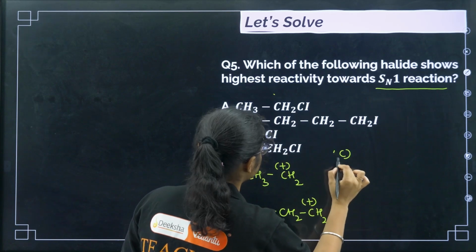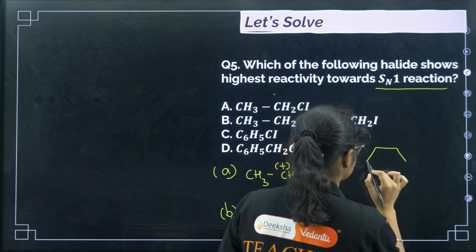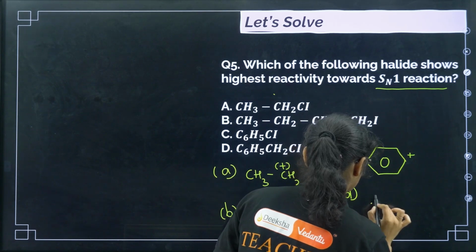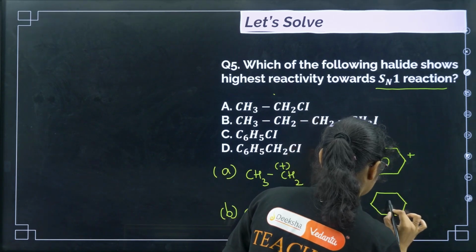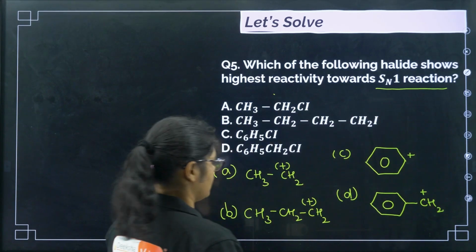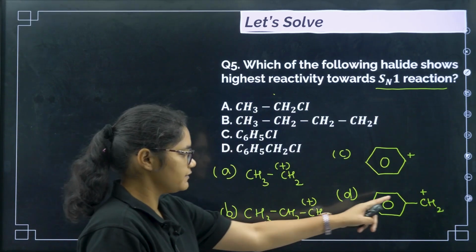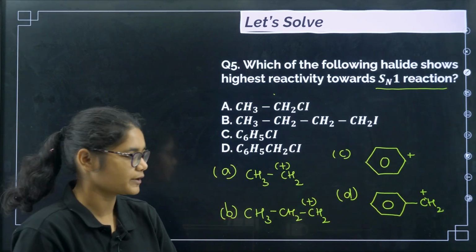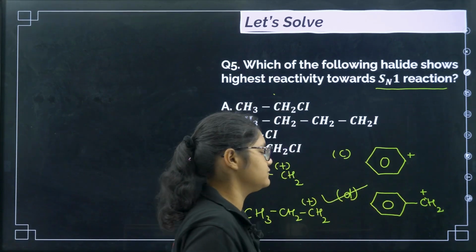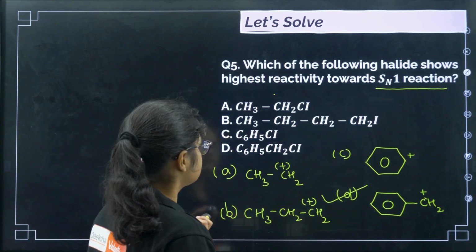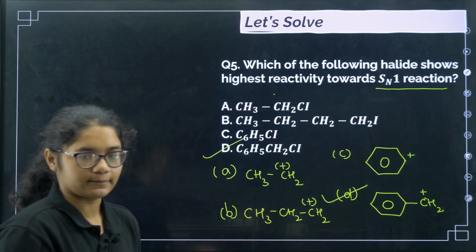In option C, C6H5+. In option D, C6H5CH2+. Just now we discussed this is the benzyl carbocation, highly stabilized due to resonance. So the correct answer will be option number D.